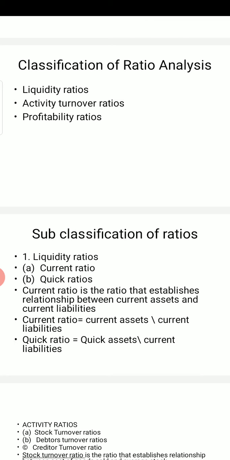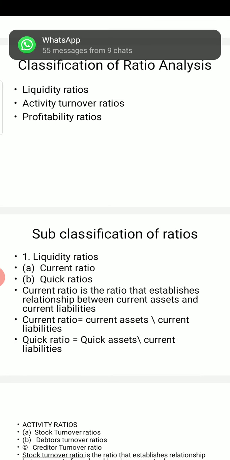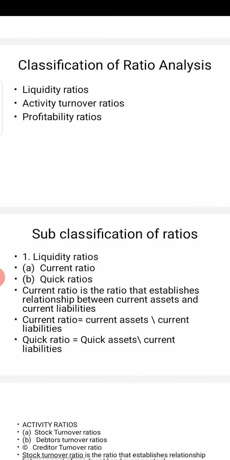Now I will give you a few examples of current assets. Current assets are cash, stock, debtors, bills receivable, prepaid expenses. These are a few examples of current assets.